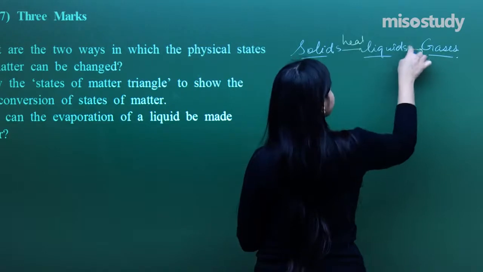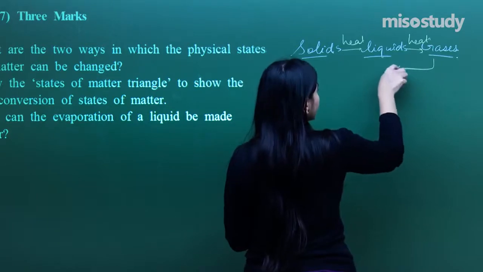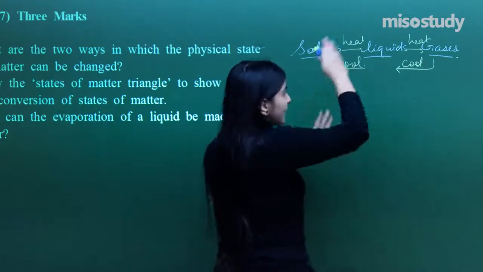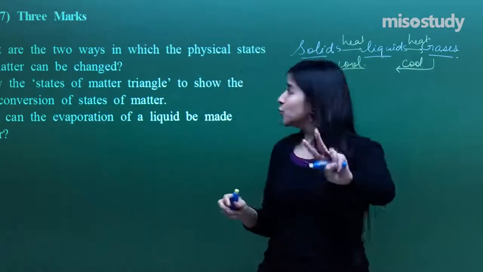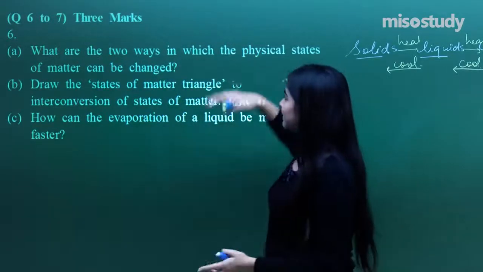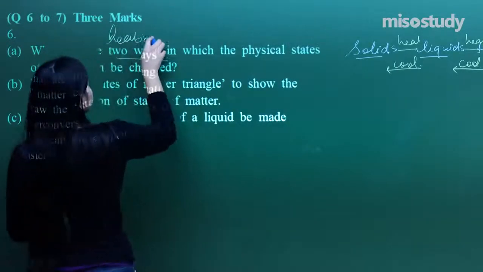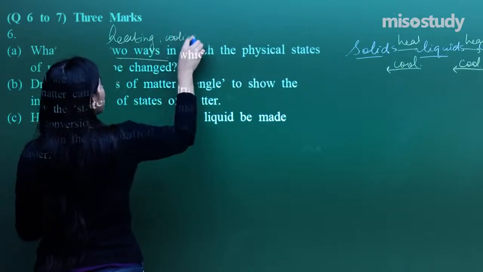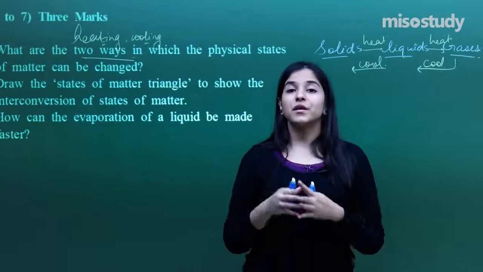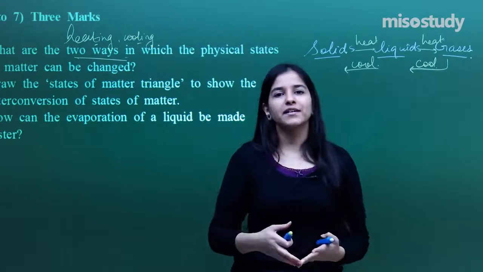We are heating it. Yes, all in all, this is the conclusion. And if I need to convert this gas, the steam, into water, I will just cool it down. And in a similar manner, here also I will cool it down. So that is the entire process, which requires 2 processes in conclusion. That means, what are the 2 ways in which the physical states can be changed? Heating and cooling. So the 2 ways are heating as well as cooling. Applying any of these, I can change the physical states of matter, and in fact I can do sublimation as well, just by heating or cooling.